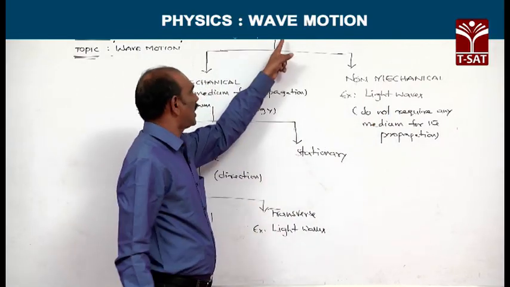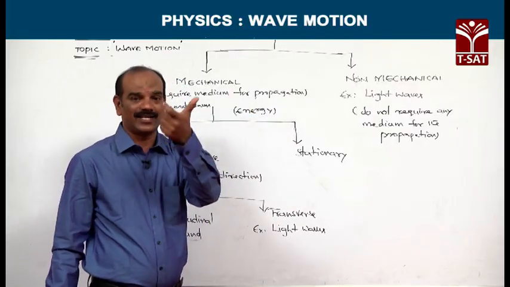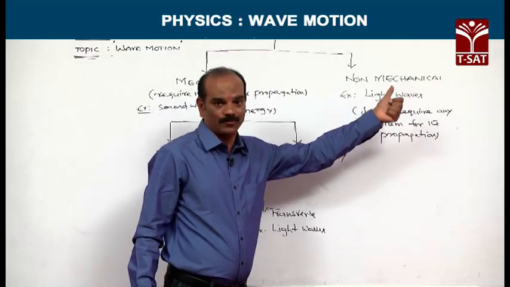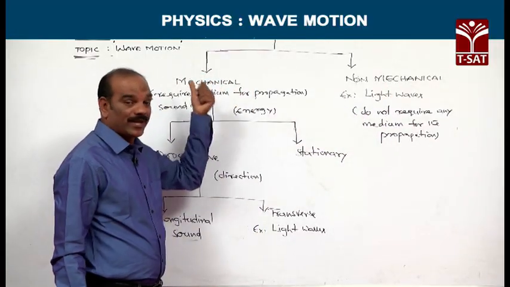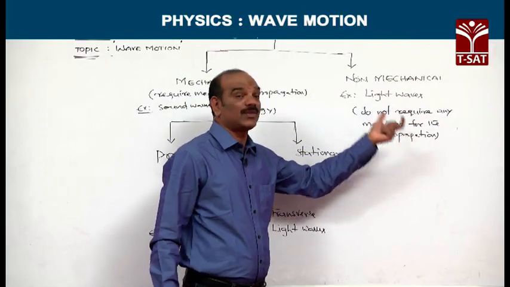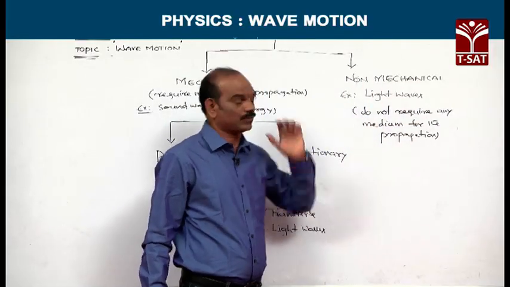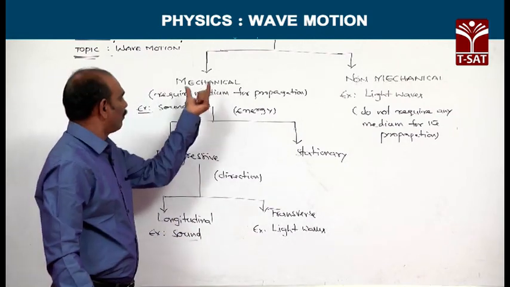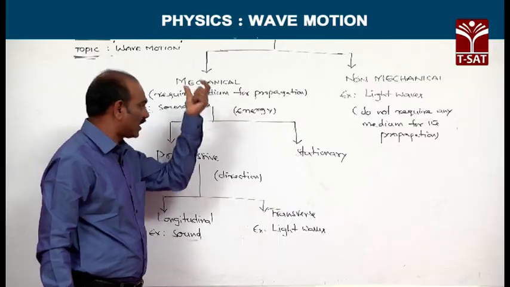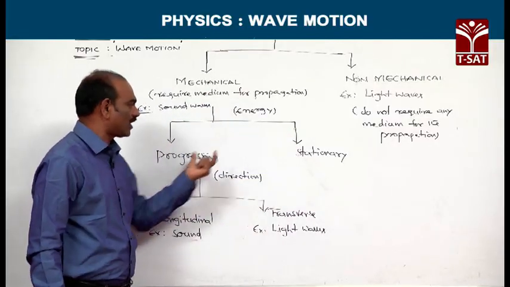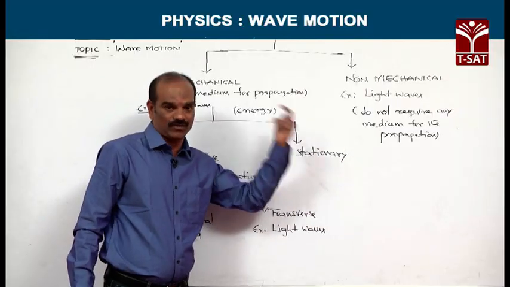Therefore, waves are basically classified into two types: mechanical and non-mechanical. For mechanical waves, a medium is required for propagation. For non-mechanical waves, a medium is not necessary. Next, based upon the energy propagation, mechanical waves are further classified into two categories: progressive waves and stationary waves.